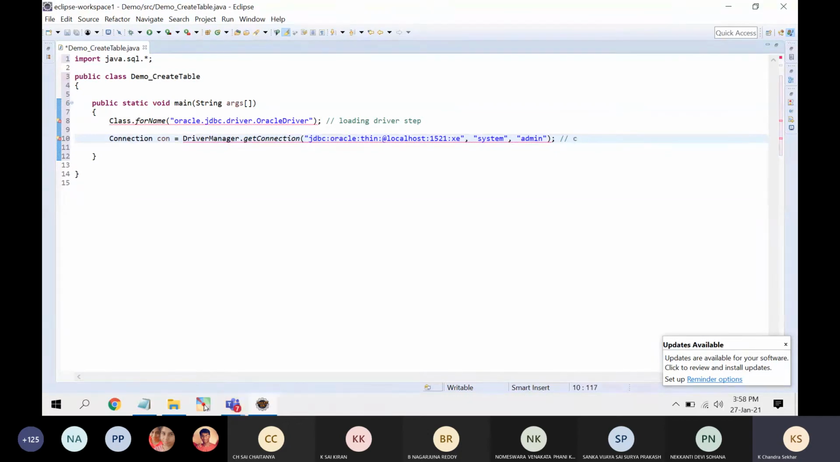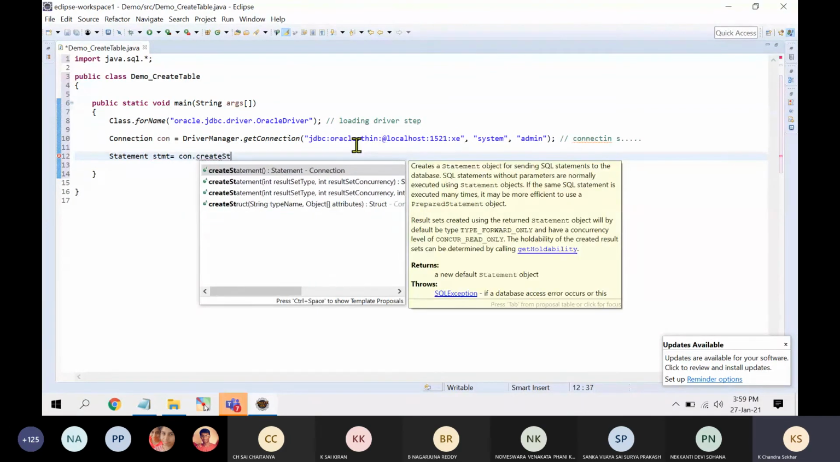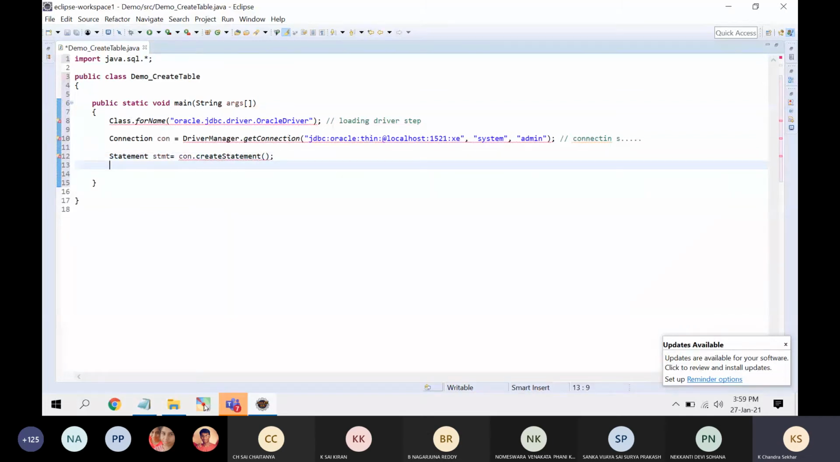Establishing connection. The second step is completed. Now what is the third step? Create the statement. So we will create a statement. How to create a statement? Statement stmt is equal to connection.createStatement. Create statement is completed.